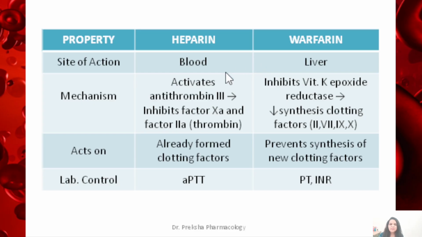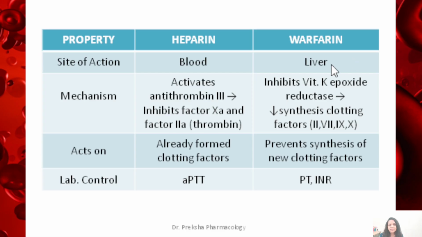Heparin acts in the blood and it activates antithrombin 3, which inhibits factor 10A and factor 2A, that is thrombin. And heparin acts on already formed clotting factors, and that is the reason it acts immediately and has a fast onset of action.